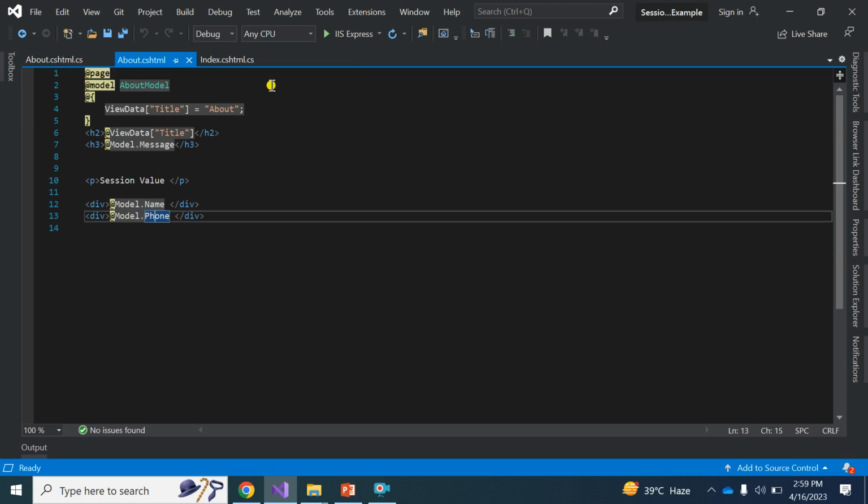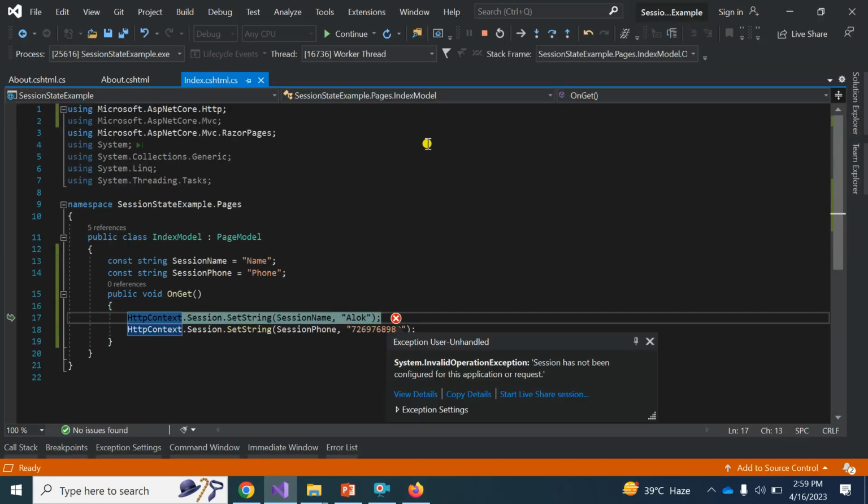So now I'm going to execute the project and let's see the result. It will take a few seconds. Oops, we get an exception. The exception is InvalidOperationException: Session has not been configured for this application or request. Oh, so we are just defining the session, setting and getting the session, but not configuring the session.